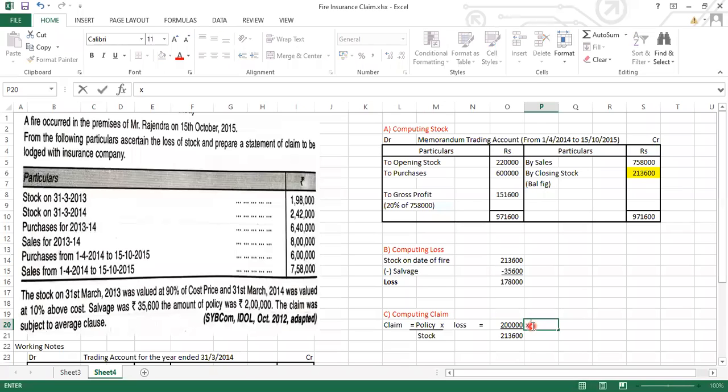And the loss is 1,78,000. We have to just calculate it. Yes, you will be getting a claim amount of rupees 1,66,666.666. So just round it off. So this will be 1,66,667 rupees.